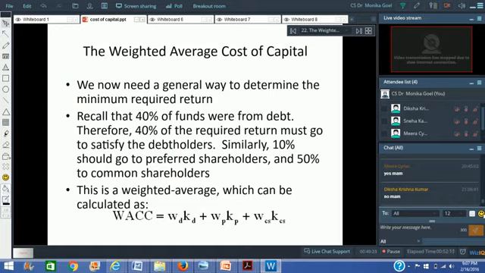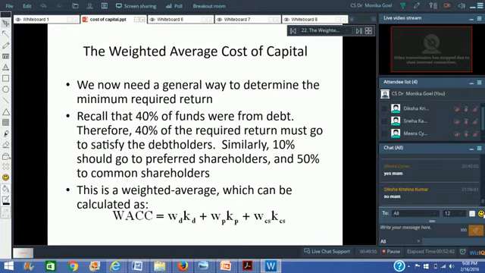Now, if I ask you to recall the example which I had discussed first, where I said that there is a company which has got 40% of the funds from debt, 10% from the preference shares and 50% from the common shareholders, that means whatever the company will earn, 40% of the required return will go to the debenture holders, 10% would go to the preference shareholders, and the remaining amount will remain with the equity shareholders.